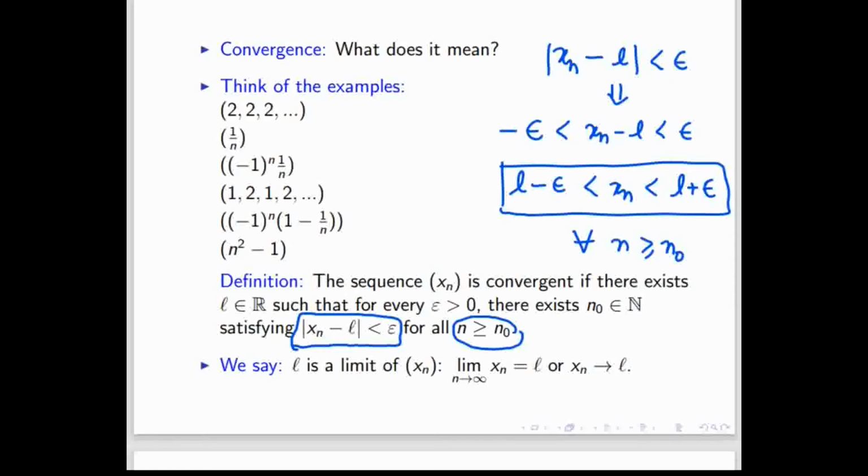That means there exists a natural number, because the sequence is a mapping of natural numbers only. What this definition is saying is that we are not worried about all natural numbers. We are not interested in where the first terms go, because convergence means where infinity will go. So we are not worried about the first few terms of the sequence. We are mainly focusing on where the last terms will go. That means the convergence. So this definition says that there exists a natural number, which means whenever you solve a problem, your job is to find that natural number.